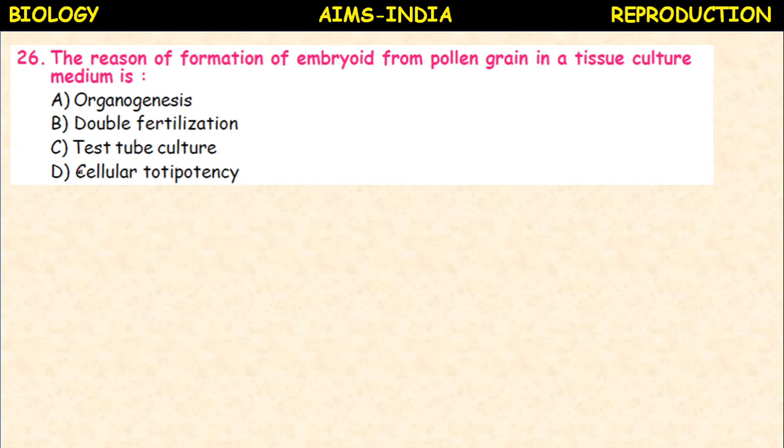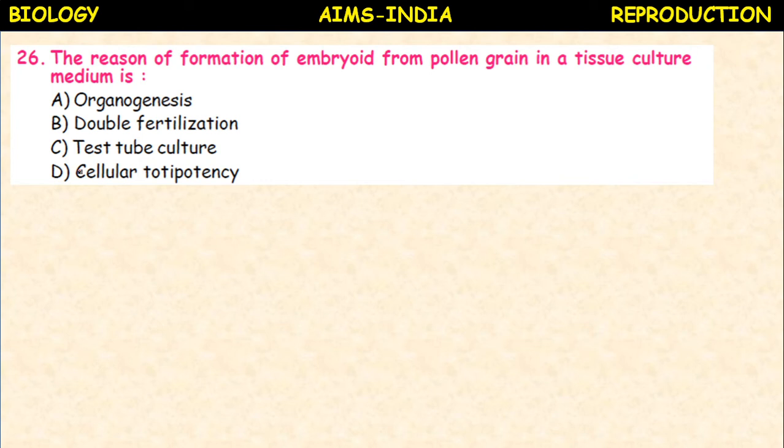He studied the meristems of plants, which show special cells called totipotent cells. Totipotent means the ability of the cell to develop into an entire organism.